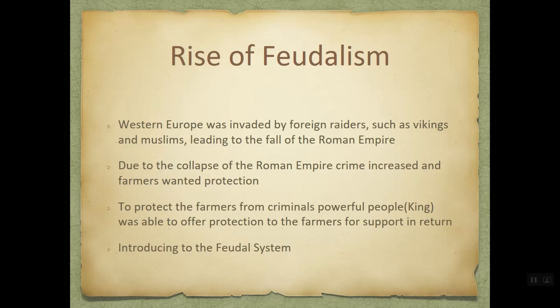The Roman Empire lasted hundreds of years until Western Europe was savagely invaded by foreign raiders. Because of the fall of the Roman Empire, medieval Europe became treacherous because it was no longer protected by the Romans. After the fall of the Roman Empire, the soldiers of the emperor no longer protected peasants. The only hope they had was to be ruled by the lords for peace and security. This is what led to the feudal system.